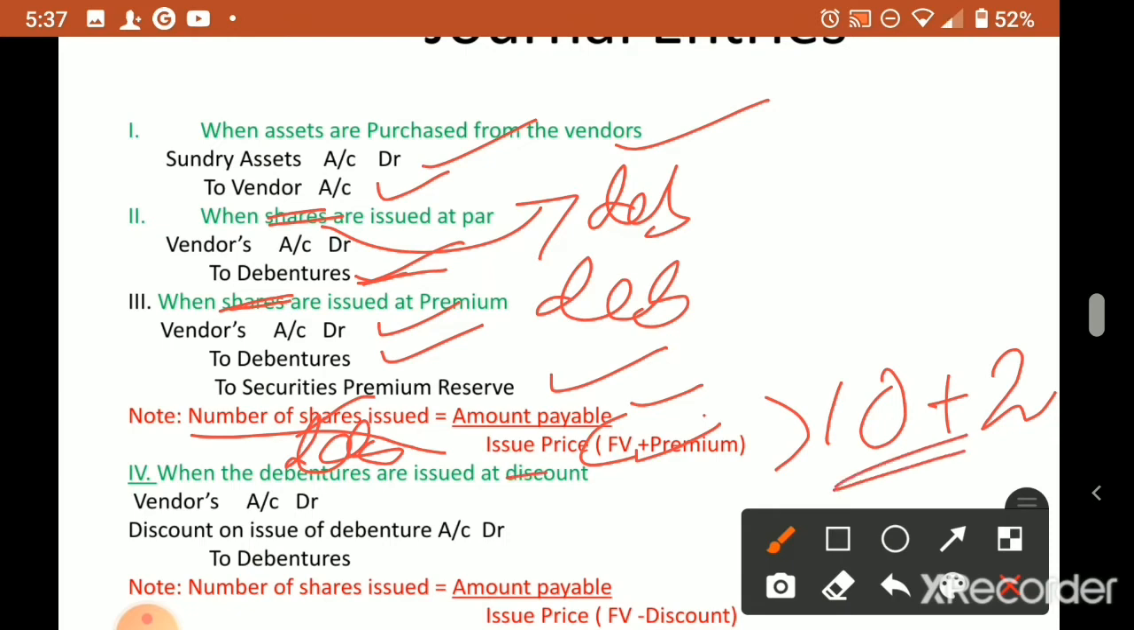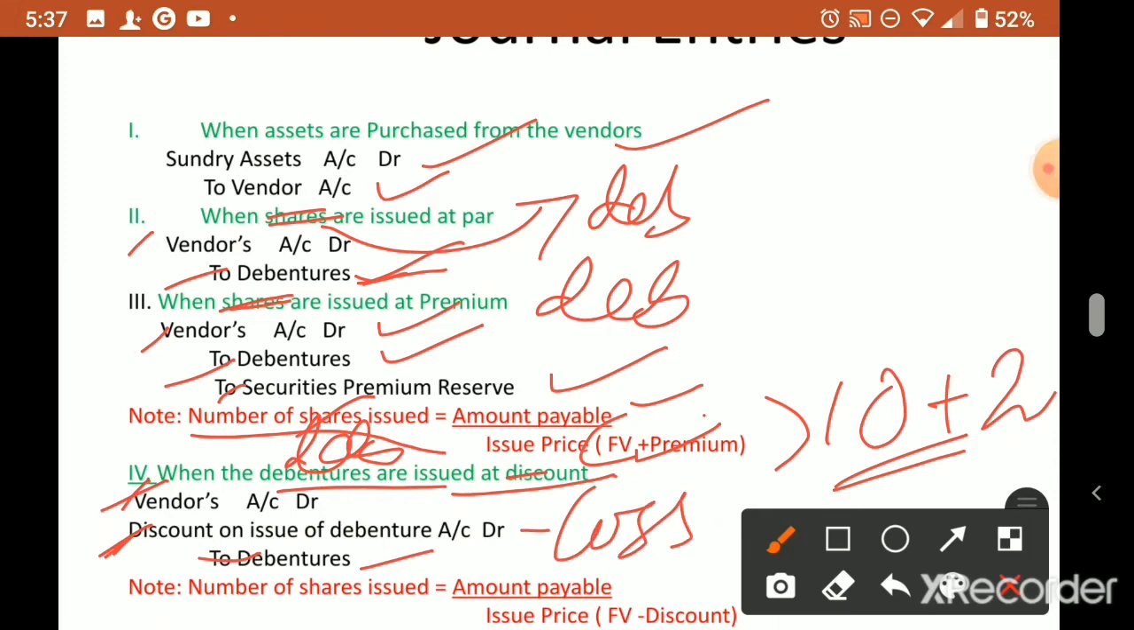Now when the debentures are issued at a discount, what will come? The same entry, vendor's account debited to debentures, but discount you debit. Everywhere we are writing the same entry. In the par case, vendor to debentures. In the premium case, vendor to debentures, but the premium comes additionally on the credit side. In the discount case also vendor to debentures, but additionally discount will come on the debit side, because discount is a loss for the company, that is why it is debit. Premium is a capital gain for the company, that is why it is credit.